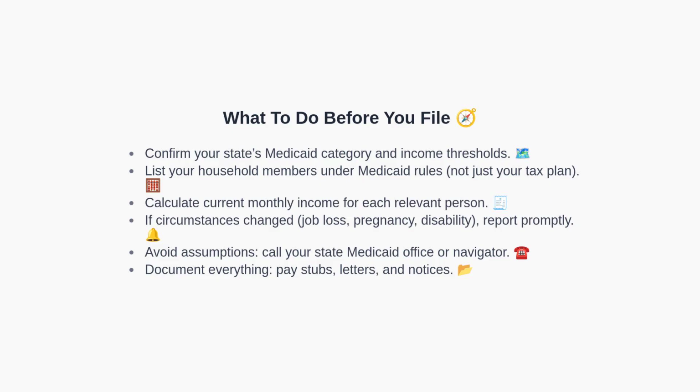Before filing, identify your Medicaid category and the relevant threshold in your state. Next, determine your household under Medicaid rules, which can differ from tax filing plans. Calculate current monthly income for relevant household members. If there have been changes such as job loss, pregnancy, or disability, report these quickly to your state agency.